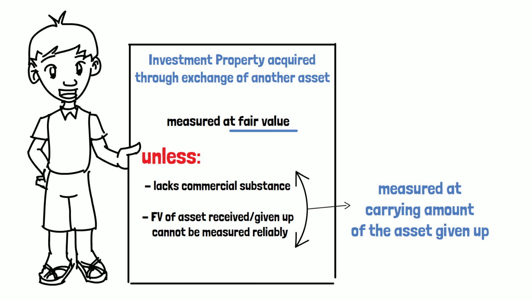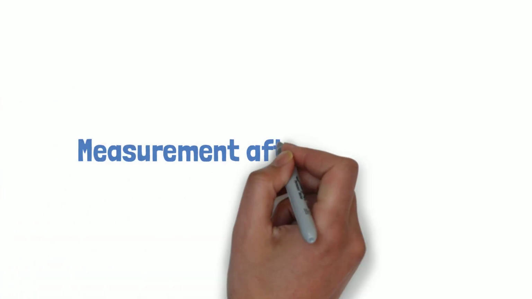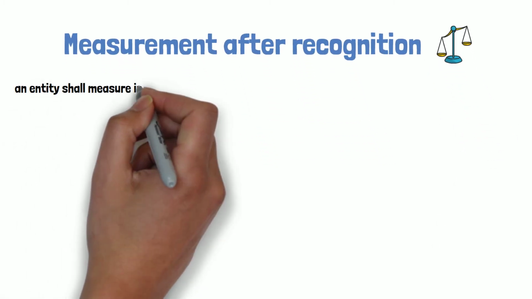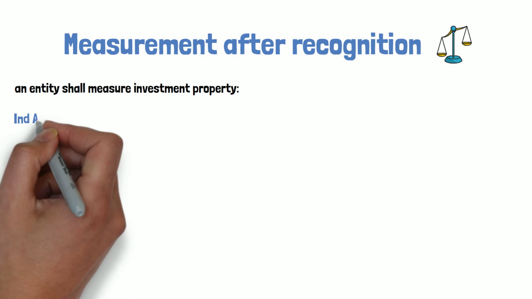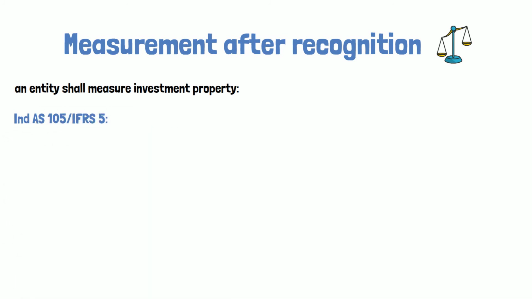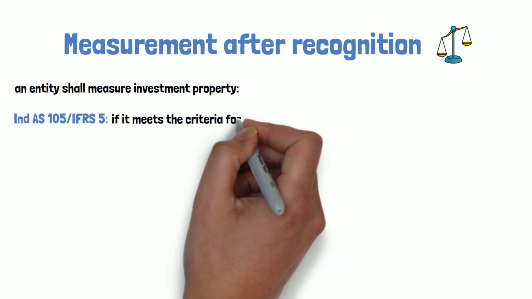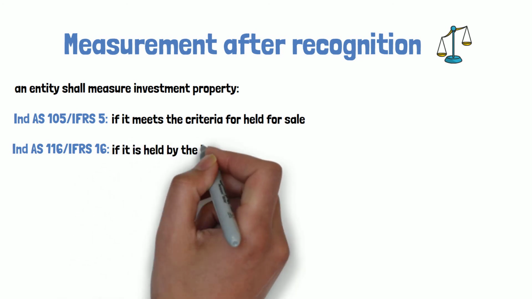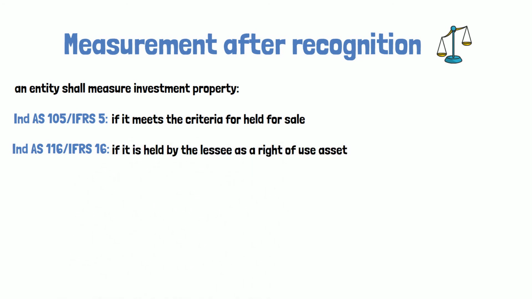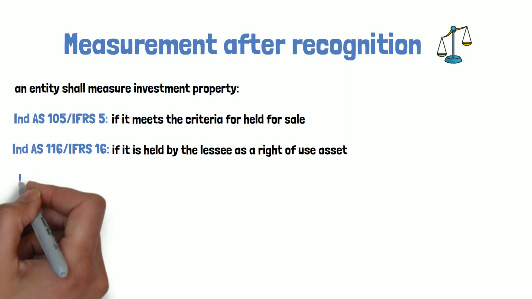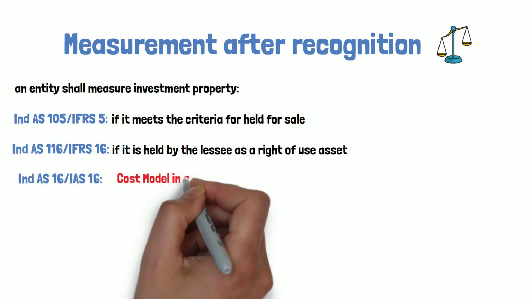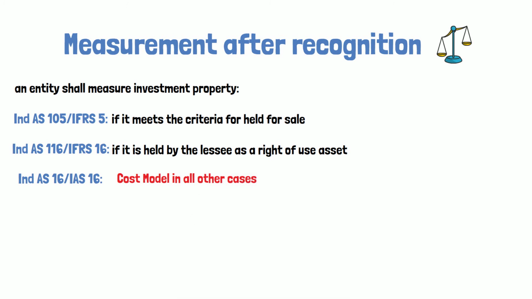After initial recognition, an entity shall measure investment property in accordance with Ind AS 105 or IFRS 5 if it meets the criteria to be classified as held for sale, or in accordance with Ind AS 116 or IFRS 16 if it is held by the lessee as a right of use asset, and in accordance with Ind AS 16 or IAS 16, which prescribes the cost model.